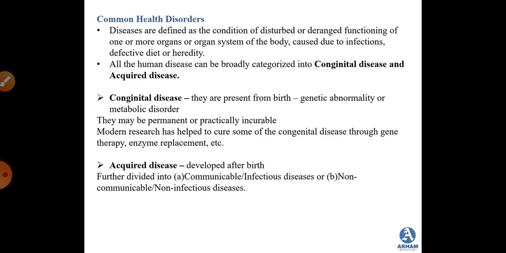Students, in the previous part of this chapter of human health and diseases, we had started with the topic common health disorders. Here we have studied about the congenital diseases and the acquired diseases. We studied that congenital diseases are present from birth and are due to genetic abnormality and metabolic disorder, whereas the acquired diseases are developed after birth. The acquired diseases are further divided into communicable diseases and non-communicable diseases.